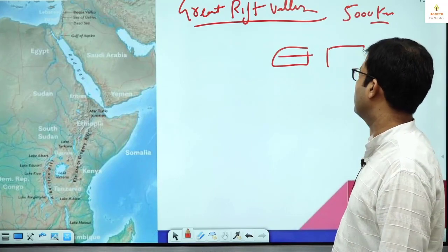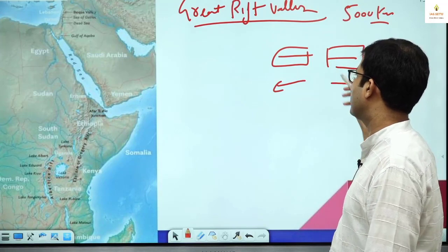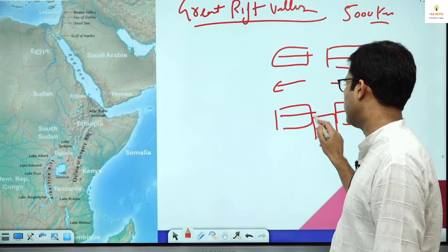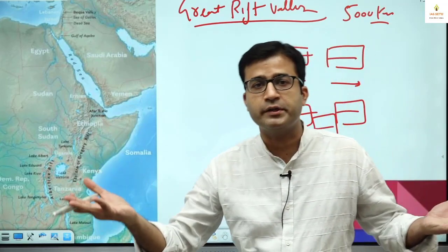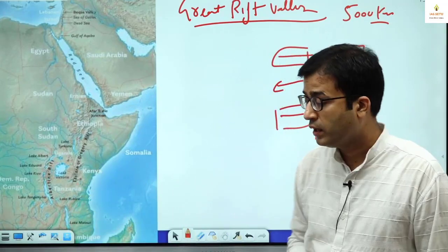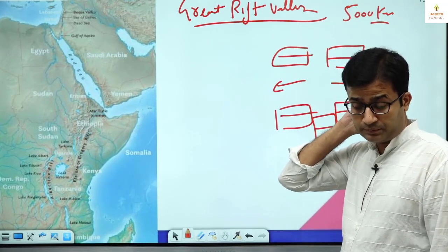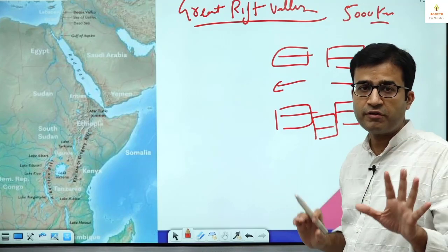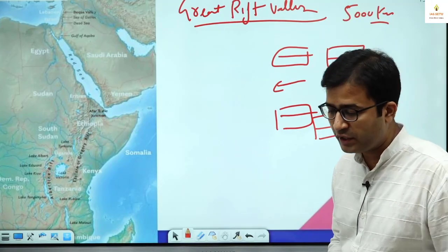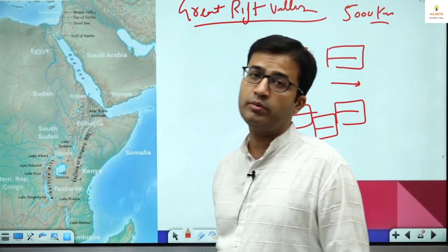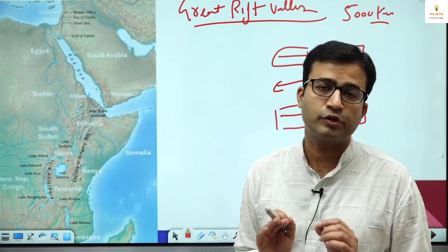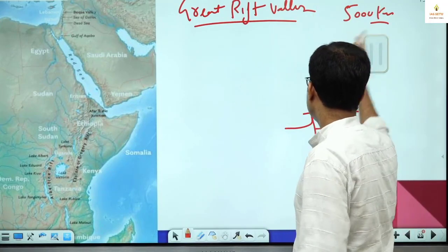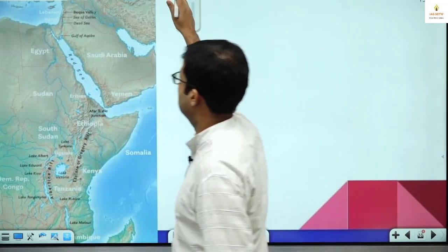So now, here you know the basic idea about Rift Valley. It is a divergent plate boundary. Clear? And it is 5,000 kilometer long. And in South America, Andes, North America, Rockies or 5 lake. So if I talk about the Africa continent and I will not talk about Great Rift Valley, it means I'm giving you half information. ठीक है जी. तो ग्रेट रिफ्ट वैली के बिना अफ्रीका अधूरा है.